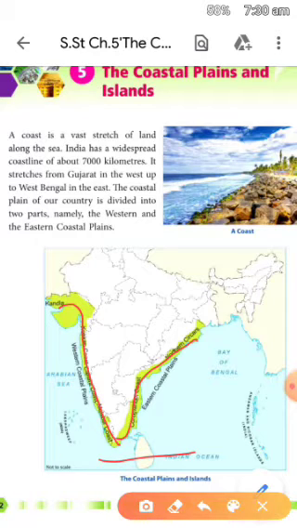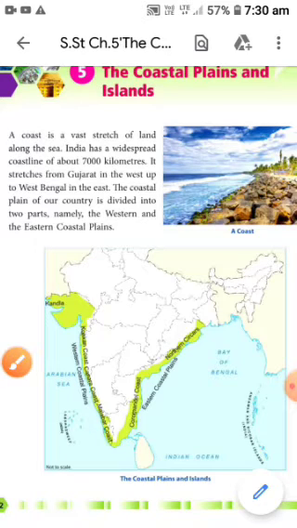On three sides, India is covered with water bodies. That is the reason it is called a peninsula. We have covered this in our previous chapters. So, a coast is a wide stretch of land, meaning land near the sea or any ocean or any water body.